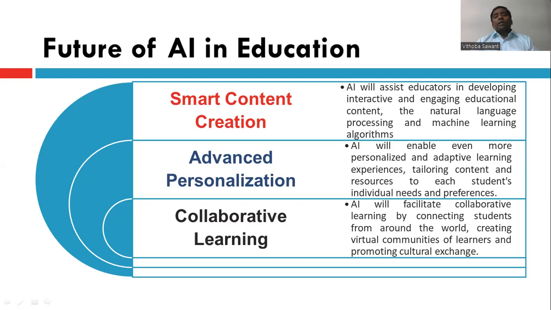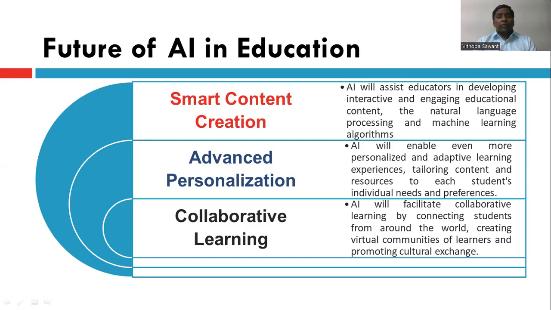Second one is advanced personalization. Artificial intelligence will provide a lot of advanced information. It's like a personalized and adaptive learning experience. How and which kind of experience we are providing is also very important. It's tailoring content and resources to each student's individual needs and preferences. When we are talking about each and every student, they are not the same.